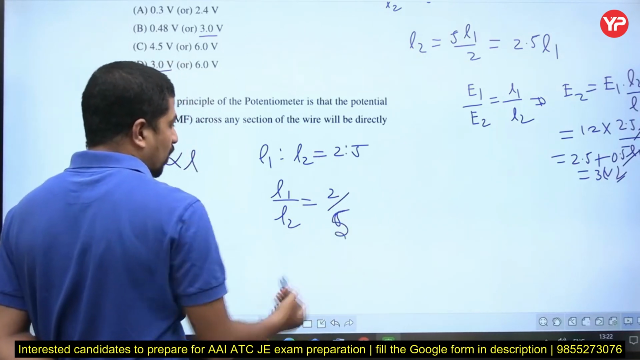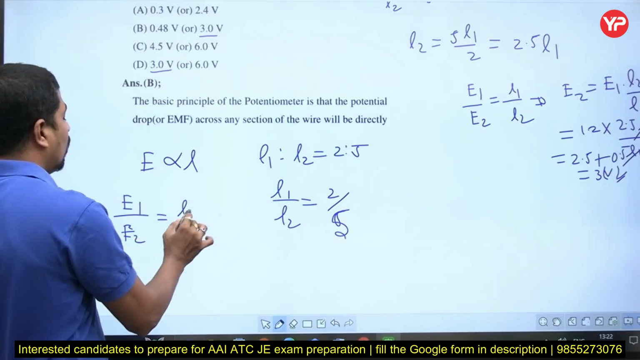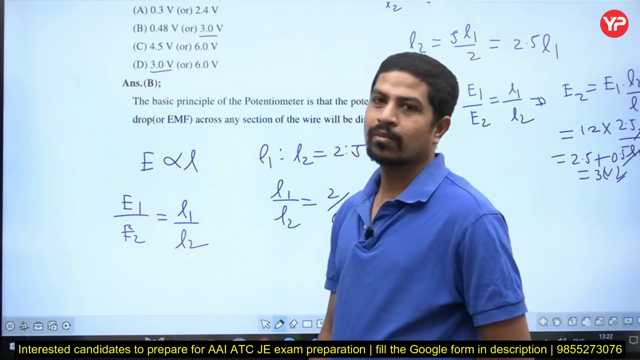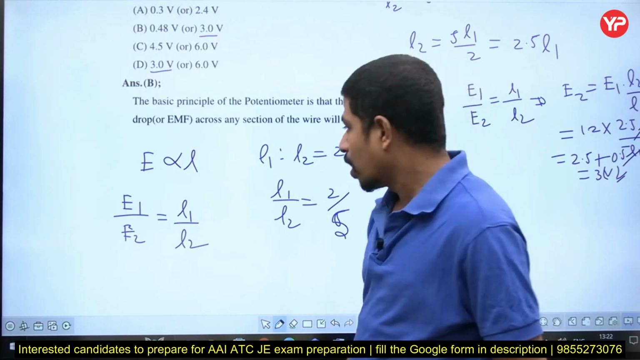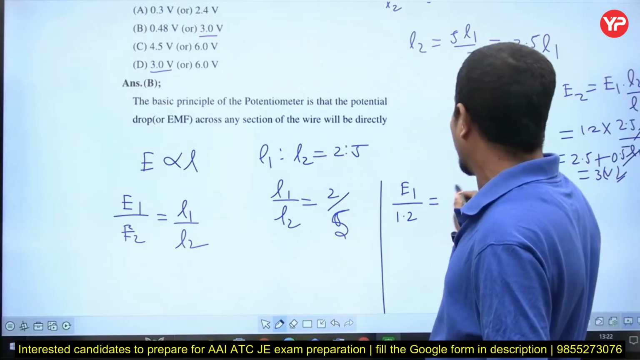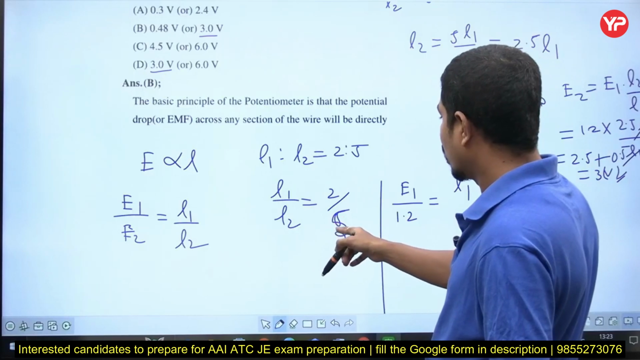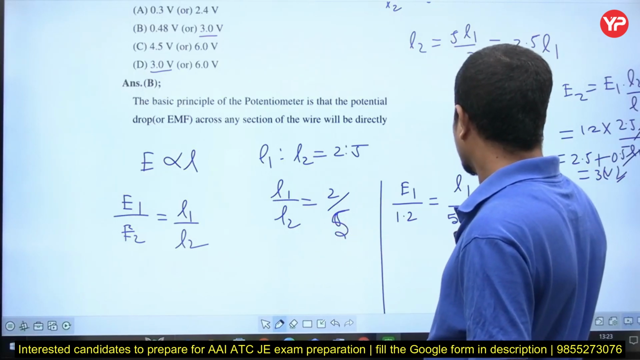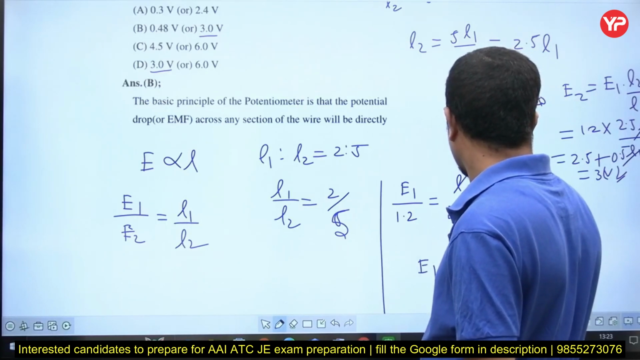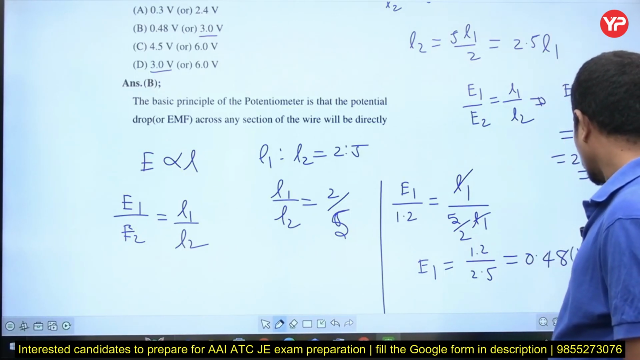So at a length of L1, from this one E1 by E2 is equal to L1 by L2. Previously I took E1 as 1.2 for L1, right? Now I am taking E2 as 1.2. Now tell me, E1 by 1.2 is equal to L1, keep it as L1 only. What is L1 by L2? L1 by L2 is 2/5. Then L2 is 5 by 2 times of L1. Now E1 is equal to 1.2 by 2.5, which is 0.48 volts.